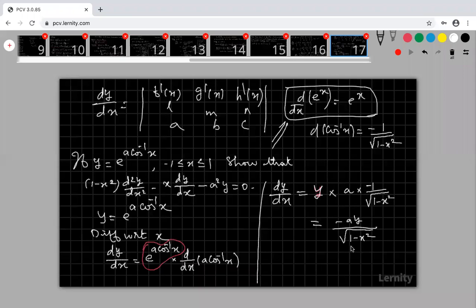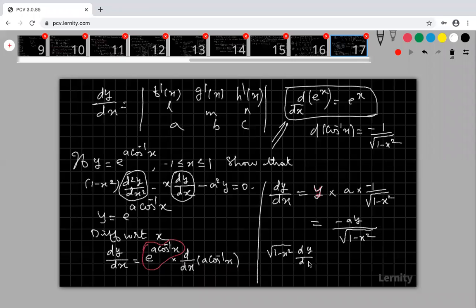Is it okay? Right, now here I got dy by dx. I need d square y by dx square also. Then only I can prove this result. So I am going for the second derivative. But before that, look at that, my denominator is a function of x. You bring this function to the left hand side. Why, sir? Why can't you differentiate as it is?